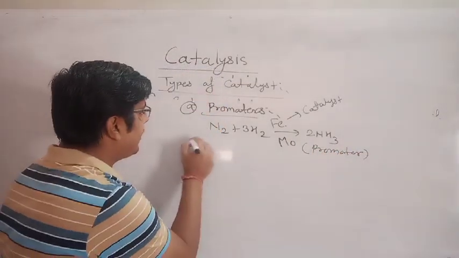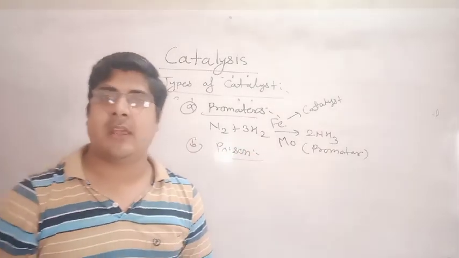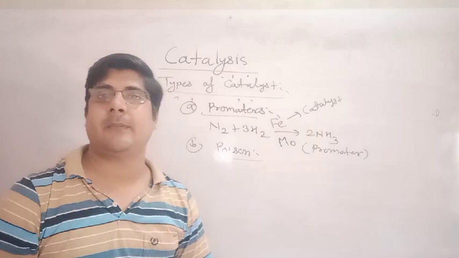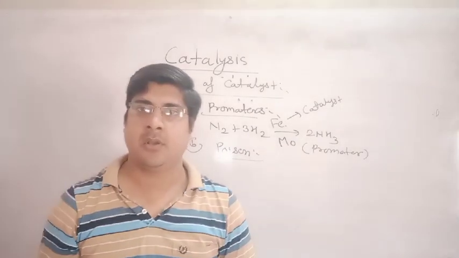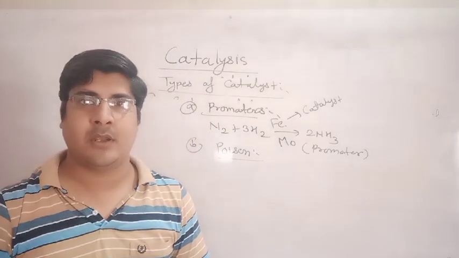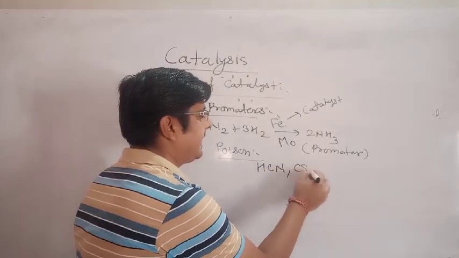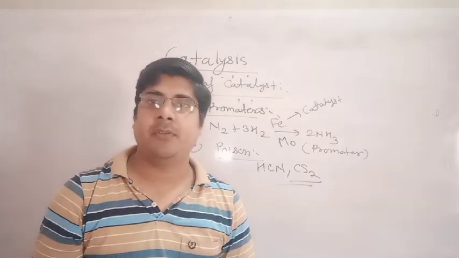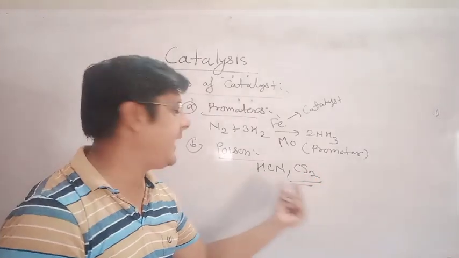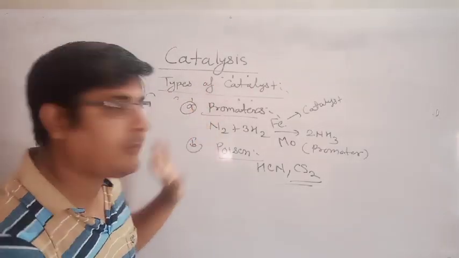And second is poison. What is poison? There are some substances which may decrease the activity of catalyst, and these substances are known as poison. In our body, enzyme works as catalyst, but in the presence of hydrogen cyanide or carbon disulfide, the activity of enzyme decreases. So hydrogen cyanide and carbon disulfide are known as poisonous for enzyme. Okay, so these are promoters and poisons.